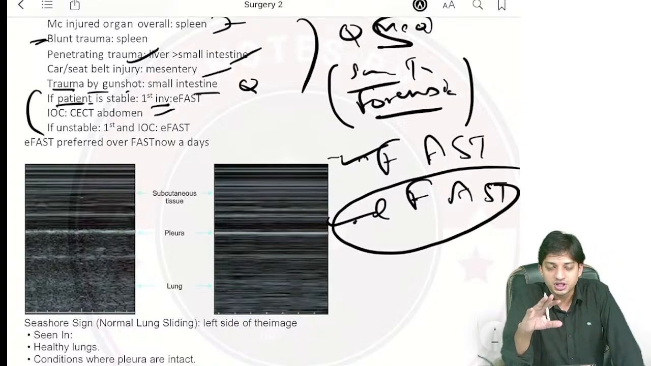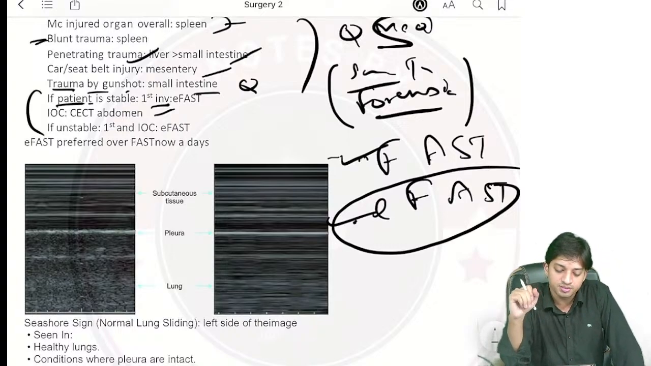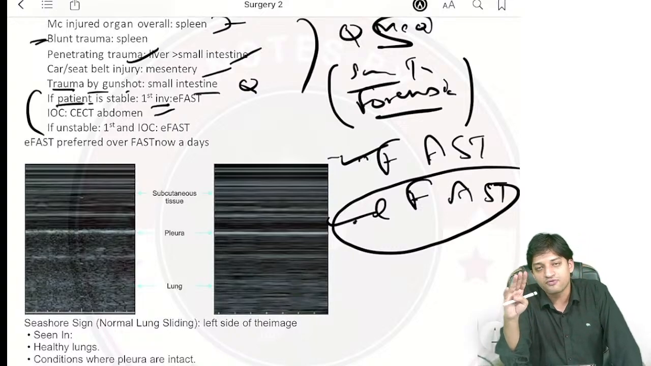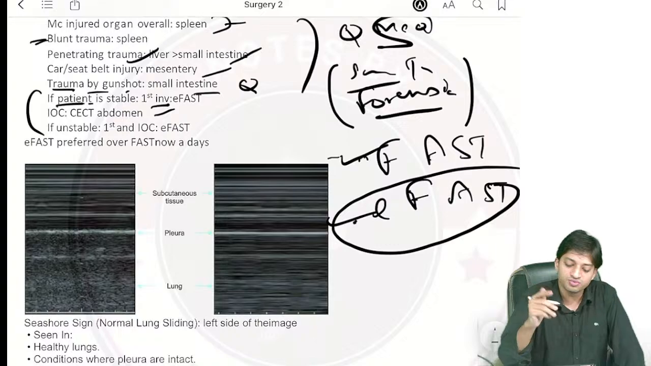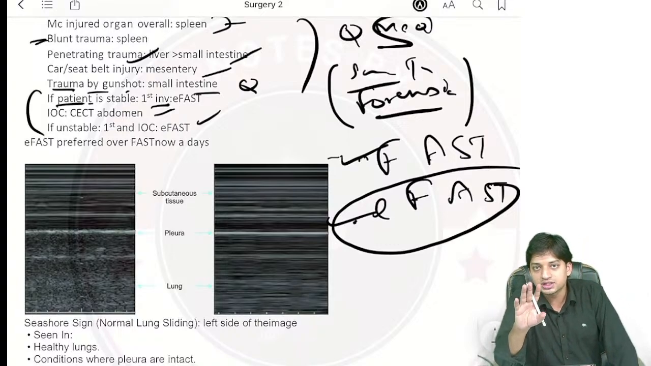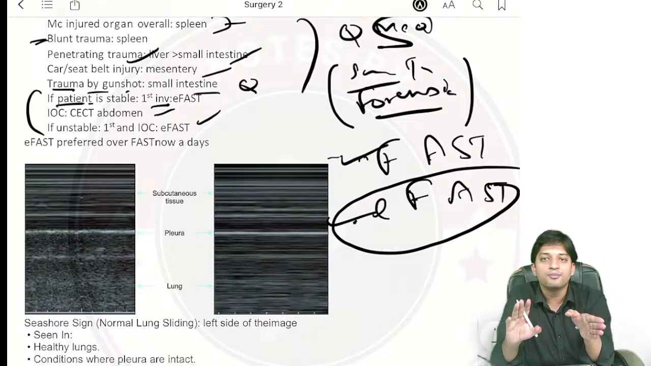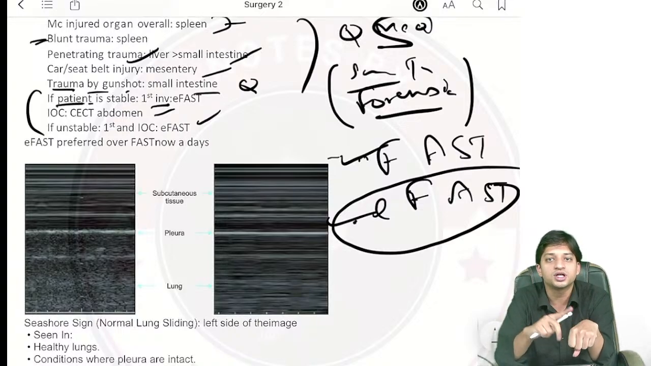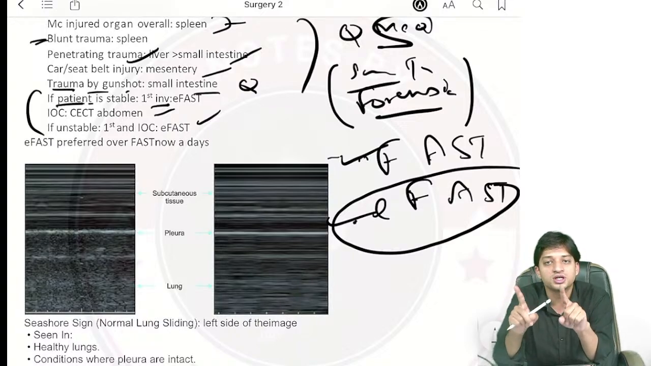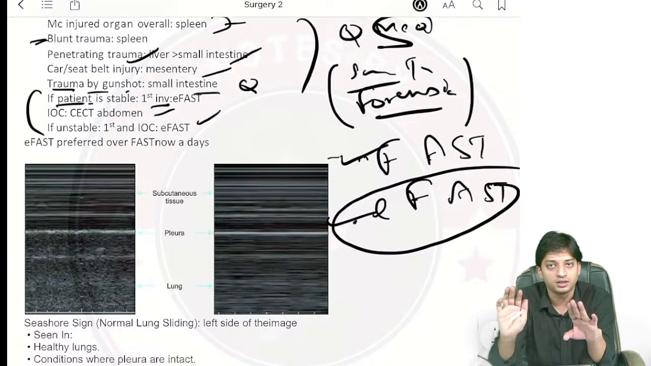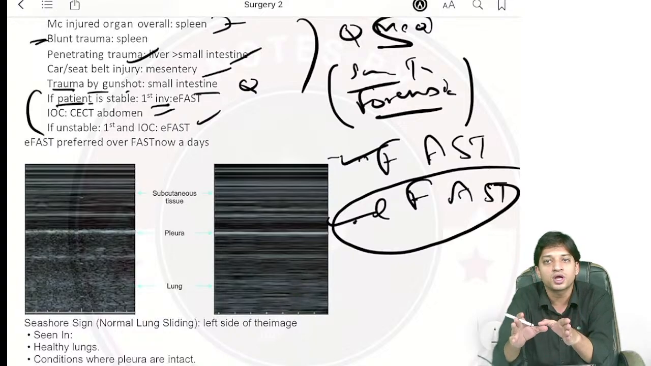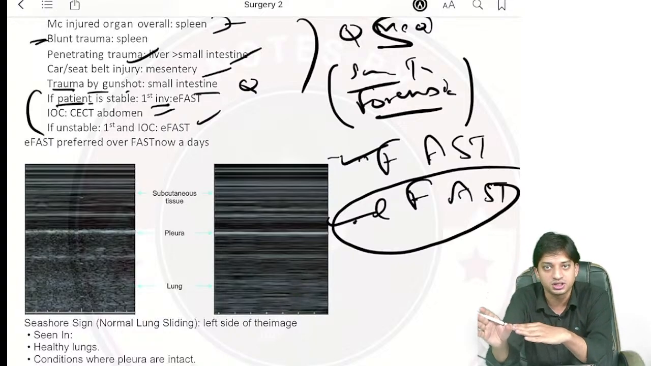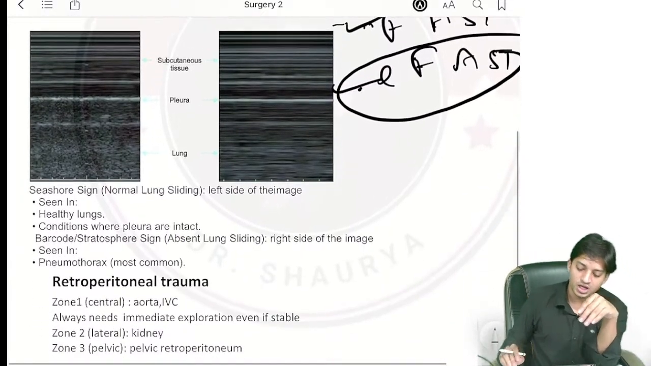Now suppose the patient is stable or unstable. If the patient is unstable, then the first investigation and investigation of choice will always be E-FAST. Are you understanding? If in the question they give you a patient with abdominal trauma who is hemodynamically unstable, what will be your first investigation and investigation of choice? In both cases, if the patient is hemodynamically unstable, your answer will always be E-FAST. Because you have less time, you just have to locate the site of trauma and start managing the patient.